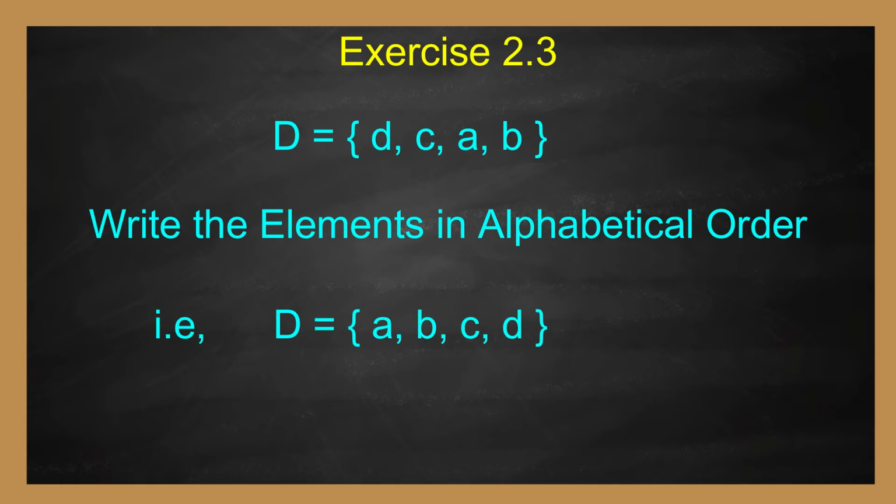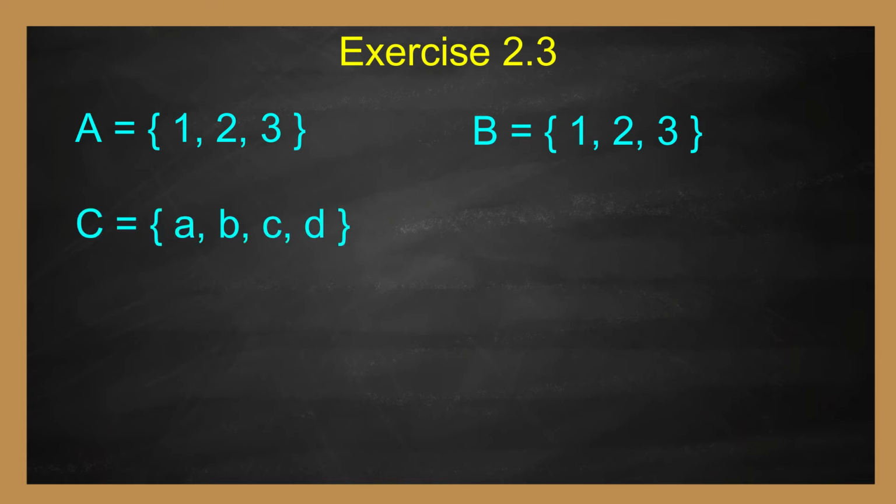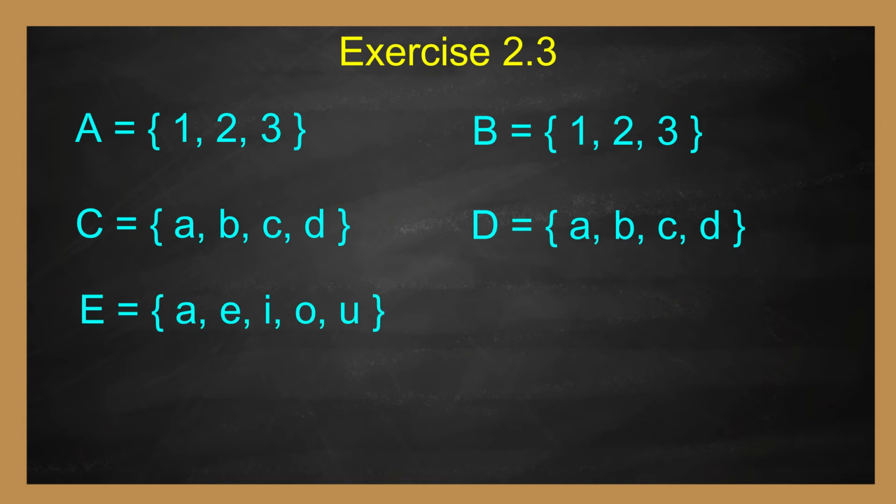Now, we know that A equal to set of 1, 2, 3. B equal to set of 1, 2, 3. C equal to set of A, B, C, D. D equal to set of A, B, C, D and E equal to set of A, E, I, O, U and F equal to set of A, E, I, O, U.